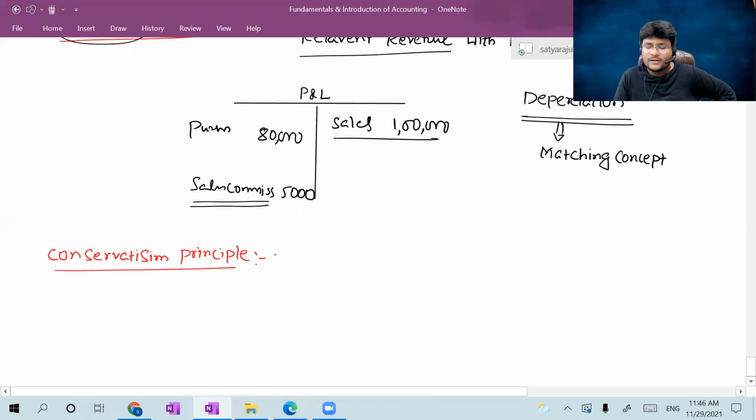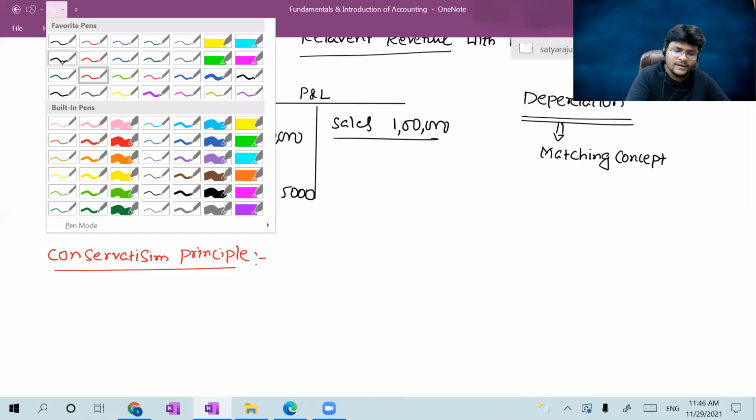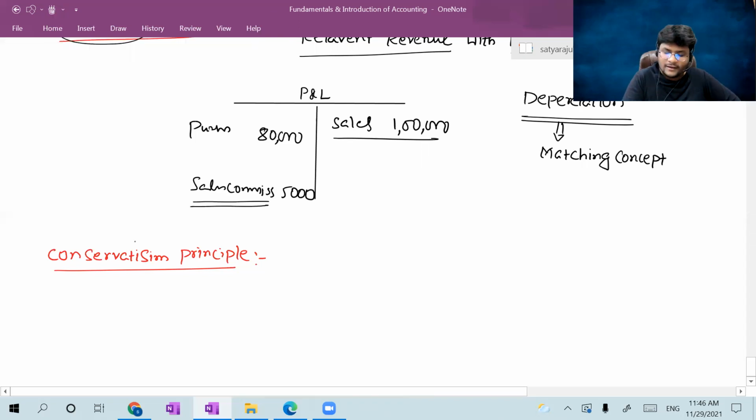Consider it, guys. What is the meaning of conservatism principle? The dictionary meaning of conservatism is nothing but cautious.